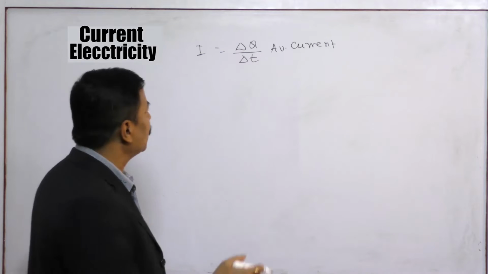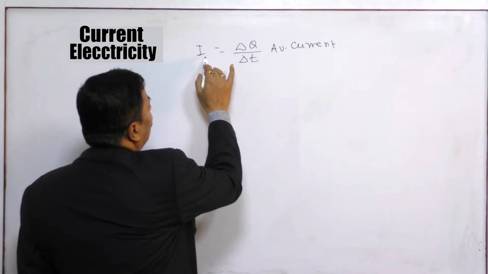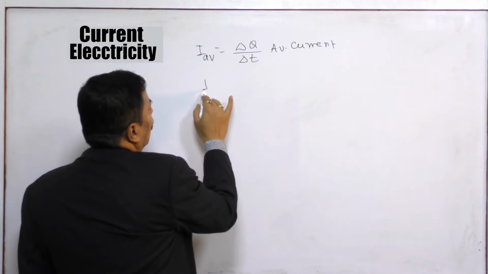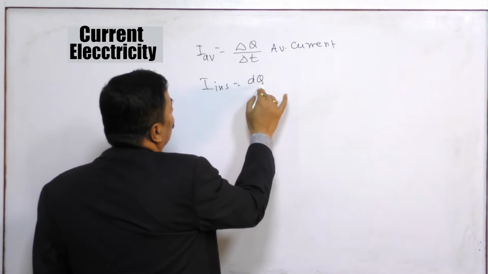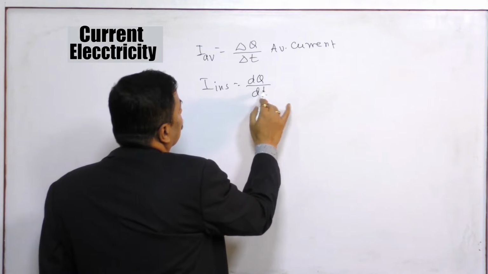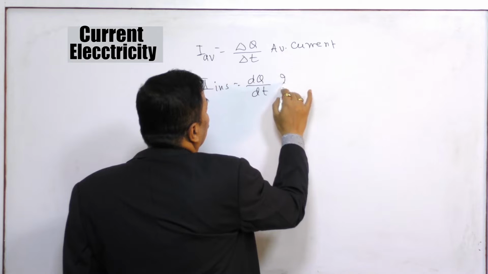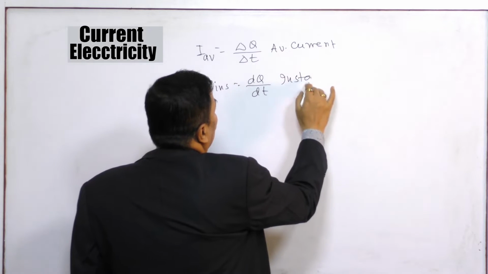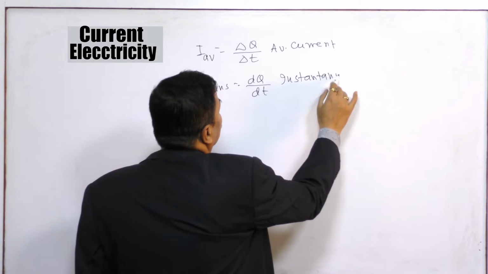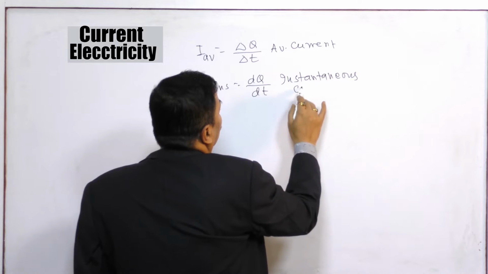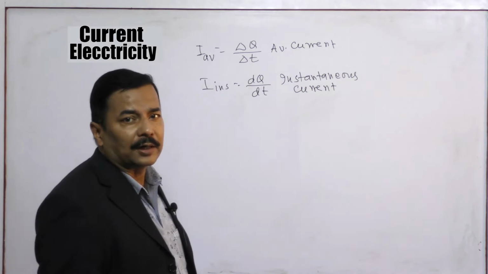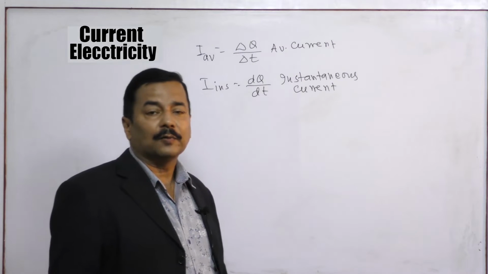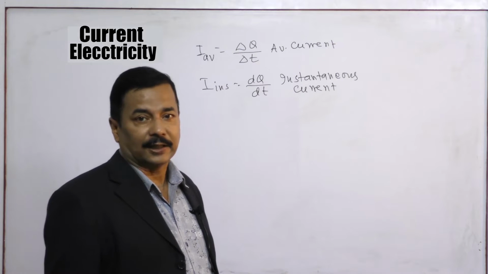If I talk about instantaneous current, I write I instantaneous equals dq by dt. This is your instantaneous current. What is instantaneous current? At a particular instant, what is the current? That is your instantaneous current.